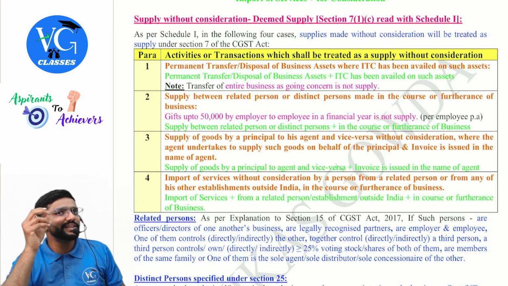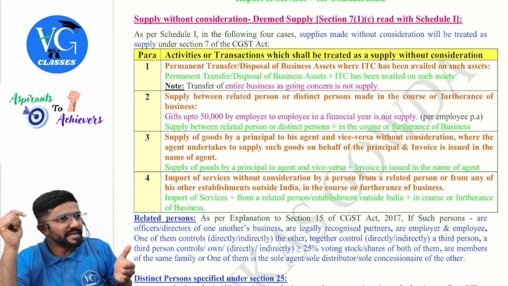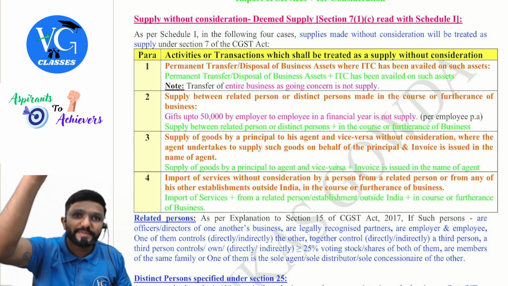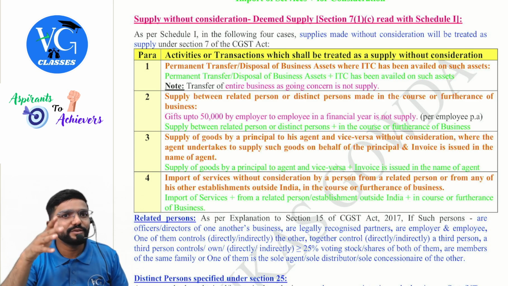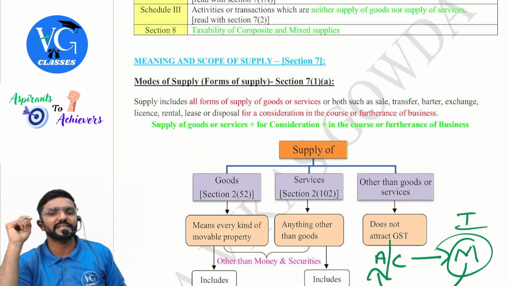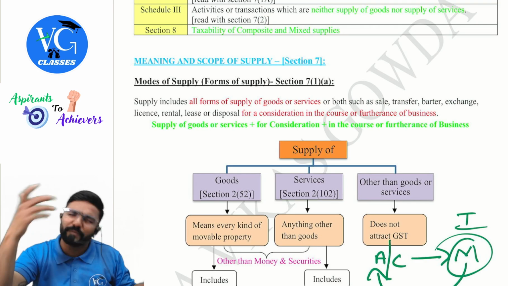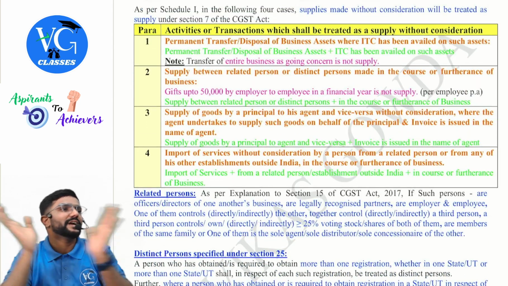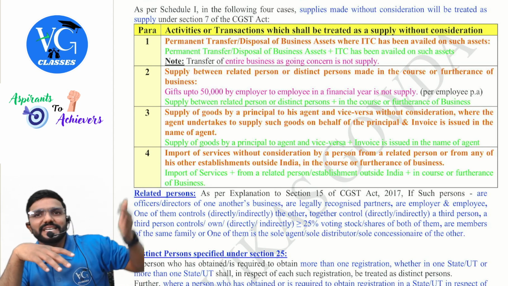Now listen here. Sir, I had purchased an asset used for business, claimed ITC. I put it for scrap for 10,000. Is it a supply? Yes, as per 7(1)(a). Sir, not here. No, here only without consideration is covered. When there is a consideration, it will fall under 7(1)(a), even if the scrap value is whatever, 1 rupee, 2 rupees, whatever it is. But if it is for zero value, then para 1.